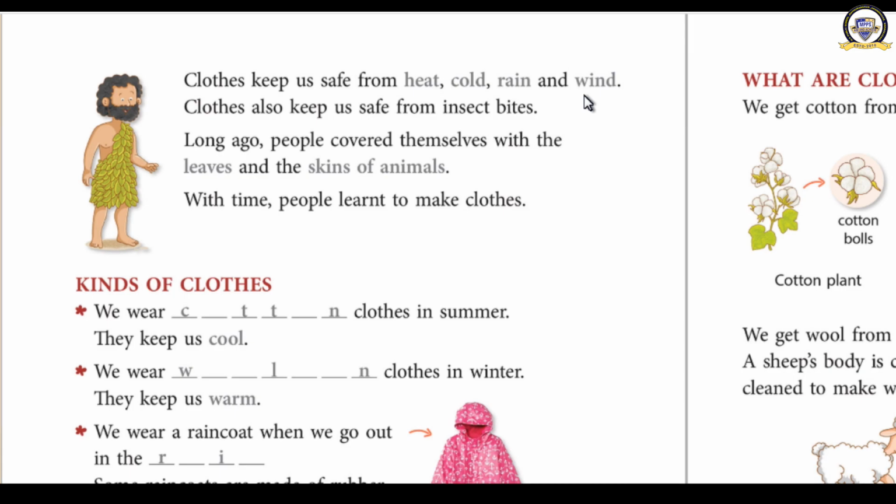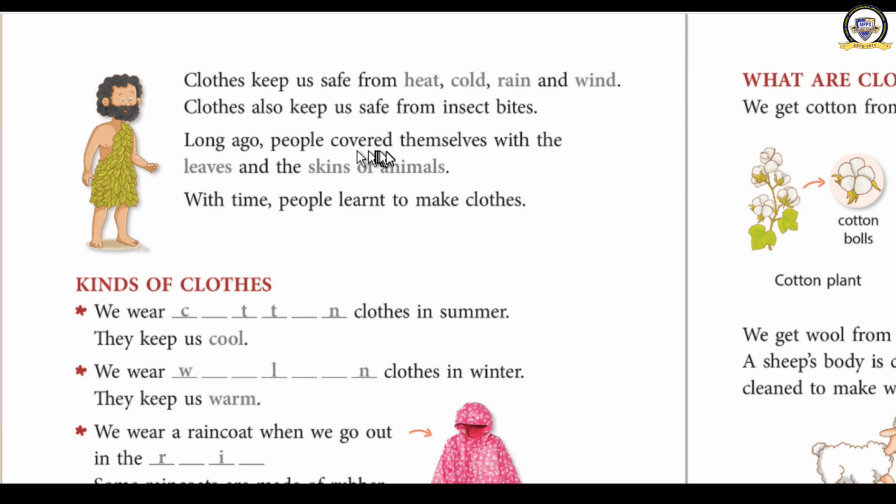Our clothes protect us from heat, cold, rain and wind. And they keep us safe from insect bites also. No insect will bite us if we wear clothes.